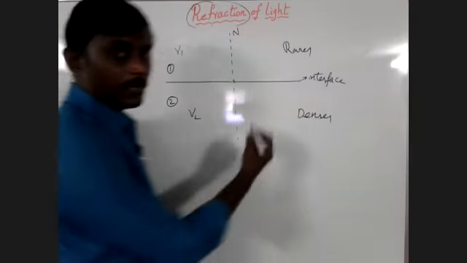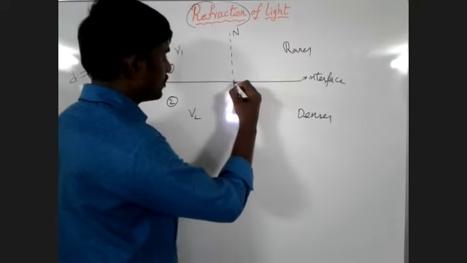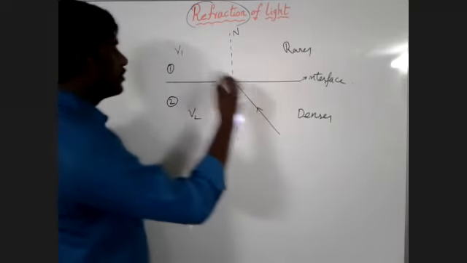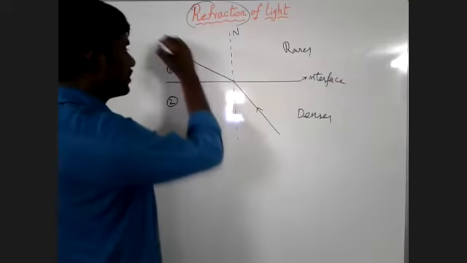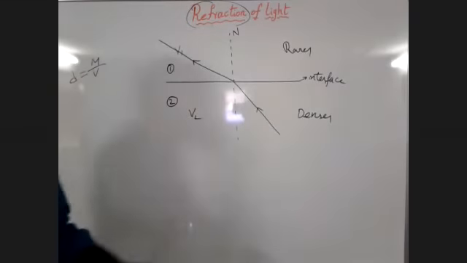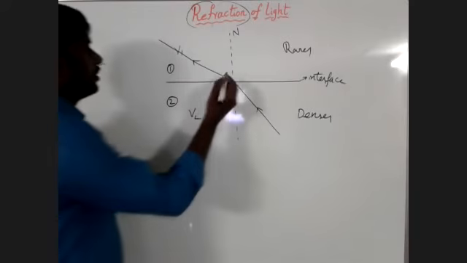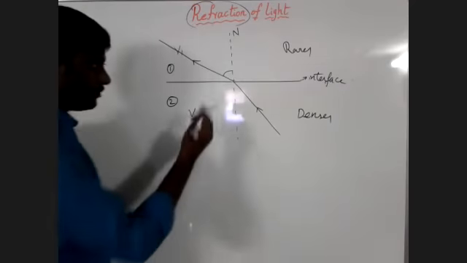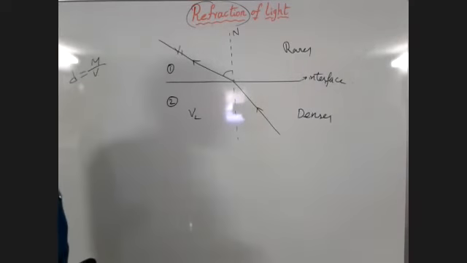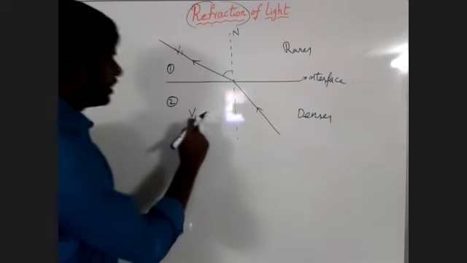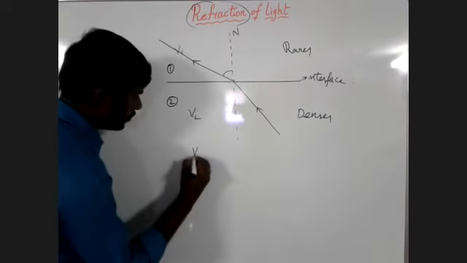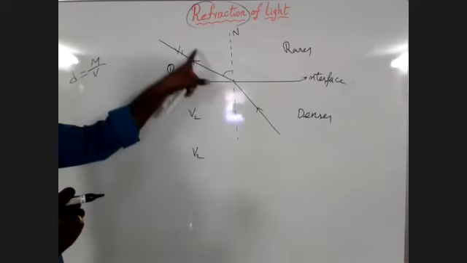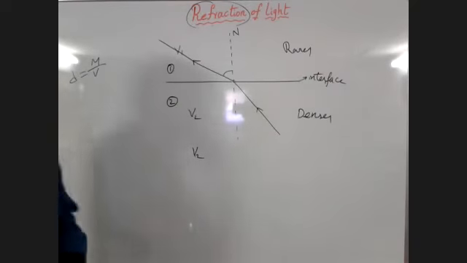What happens when the light travels from denser medium to rarer medium? Observe here. Here the light ray is traveling from denser medium to rarer medium. What do you observe here? The refracted ray is away from the normal. Why is the refracted ray away from the normal here? Because the speed of the light in medium 2 is V2 and the speed of the light in medium 1 is V1. Here V1 is greater than V2.